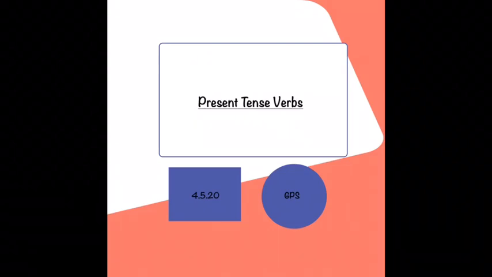Today's lesson involves an activity where you'll need a pen, paper and a bowl.